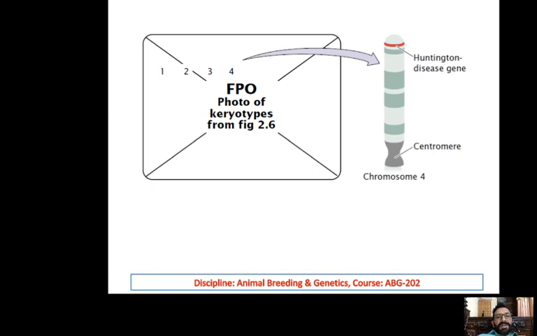So the Huntington disease gene in human is present on chromosome 4, and it can be seen in the red color in this photograph.